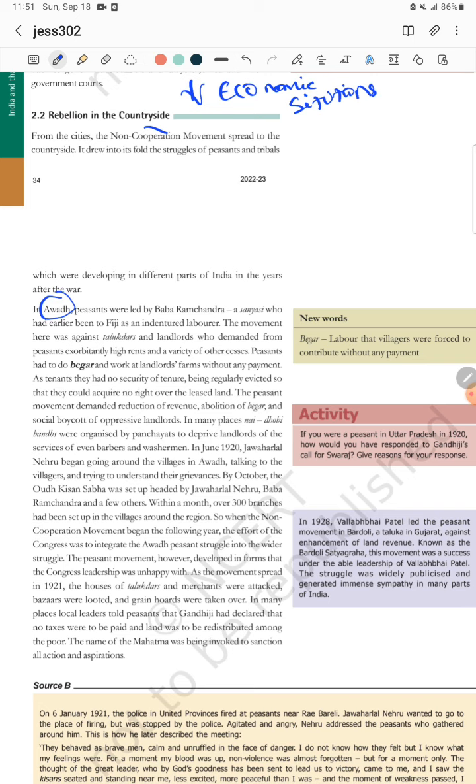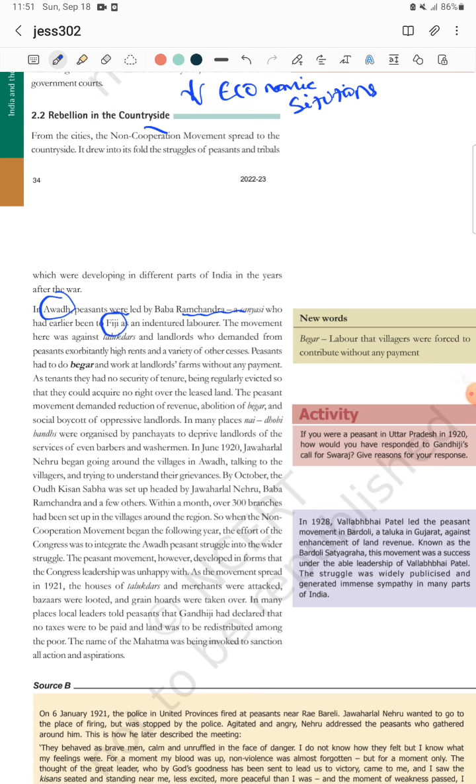In Awadh, peasants were led by Baba Ramachandra, who was a sannyasi. In Awadh, which is in Uttar Pradesh, the peasants started a movement under the leadership of Baba Ramachandra, who was a sannyasi. Sannyasi means saint, and previously he worked as an indentured labor on Fiji island. Fiji is the name of an island. So in Awadh we saw the peasants started the movement.